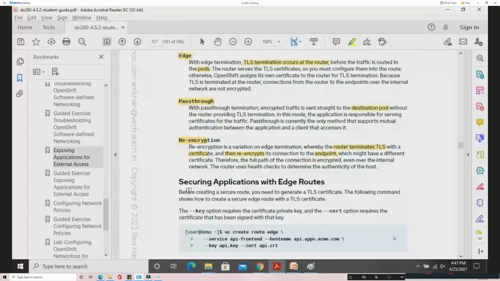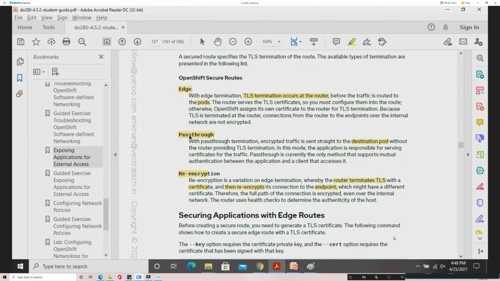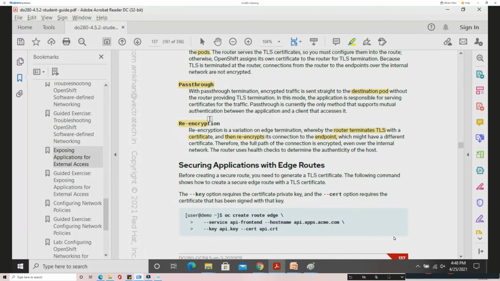In our curriculum, we will see the first two methods, edge termination and pass-through termination. Once you understand these two, this will be easy. So we are not separately covering re-encryption, but once you know these two methods, you can easily understand the third one. It's a variation of these two. When you combine these two methods together, that's re-encryption. So we'll focus on these two methods in this section.